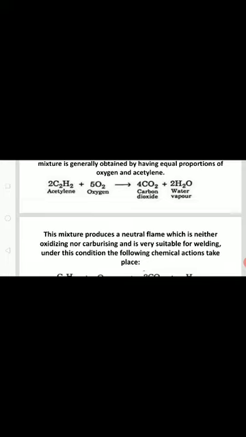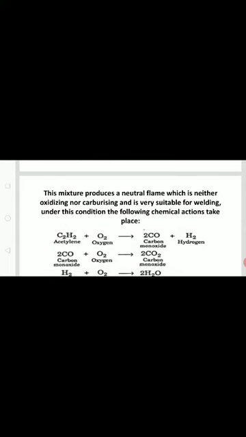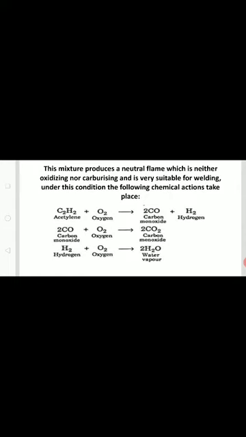Under this condition, the following chemical reaction takes place. Acetylene reacts with oxygen, and carbon monoxide and hydrogen are produced. Then further reaction takes place, where the carbon monoxide again combines with oxygen and releases carbon dioxide, and hydrogen reacts with oxygen to release water. However, from the above equations, it is obvious that complete combustion takes place in 2 phases. From the oxygen and acetylene as obtained from the torch, incomplete combustion takes place first, producing carbon monoxide.